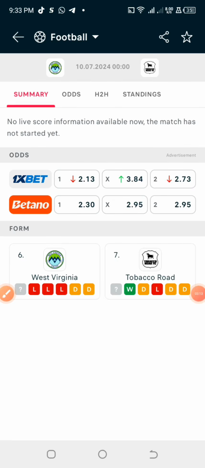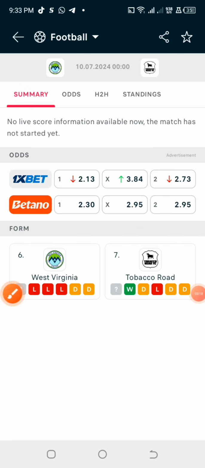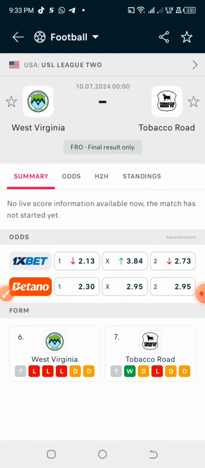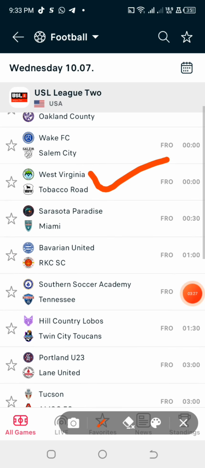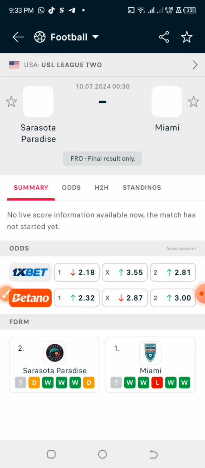In their last previous games against their opponents, you can see that they played draws very well, and the odds given to them are kind of even. So this particular game, West Virginia and Tobacco Road, is qualified to be predicted as a straight draw.